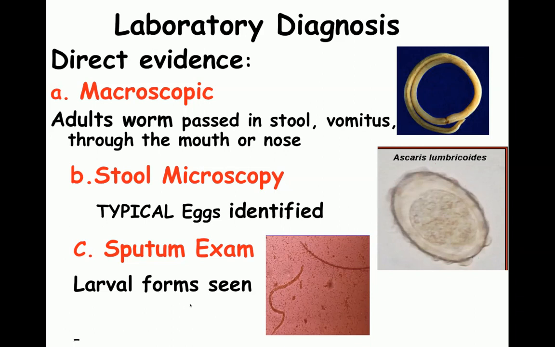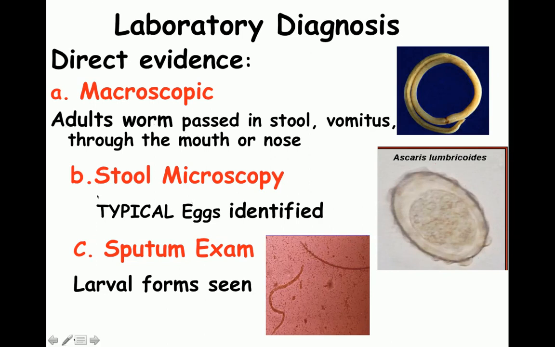Lab diagnosis is very simple. Either there is direct evidence, which means you can directly find the adult form, the eggs and the larval forms in the feces or in the sputum. And the second is indirect evidence, which would show that the worm is there through other signs and symptoms or other markers which would be raised. For example, direct evidence is if macroscopic examination can easily show you the adult worm. The adult worm is so big that if it is passed in the stool or the vomitus, or it is coming out of the nose or mouth, you can easily identify it.